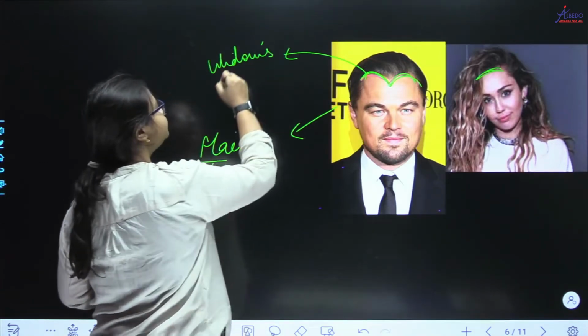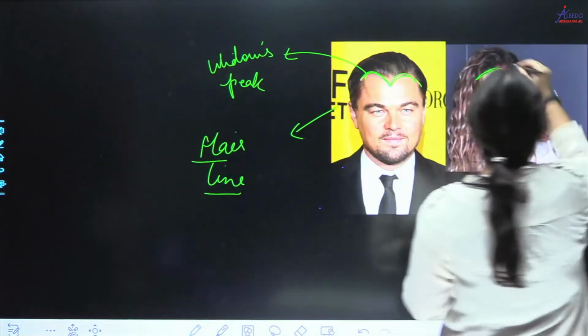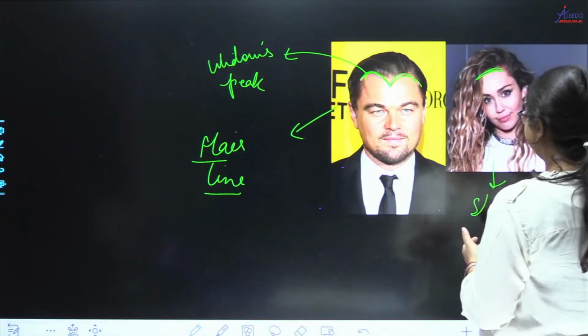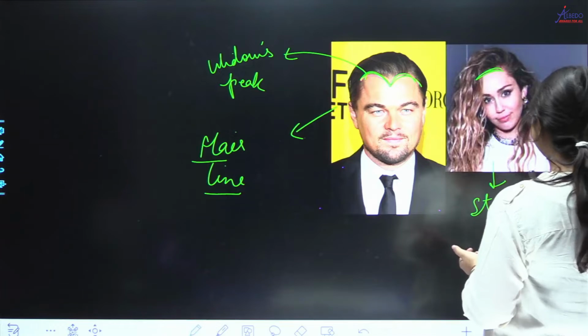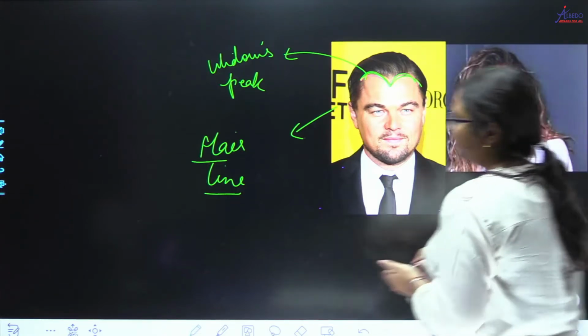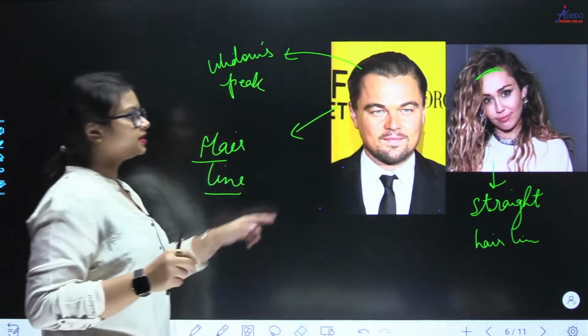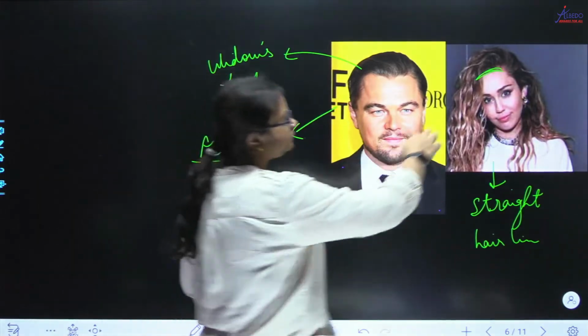Widow's peak. ठीक है? This is a very famous actor. I hope you know him. And this is a straight hairline. Straight hairline. ठीक है? I'll rub it. That is how the widow's peak is.